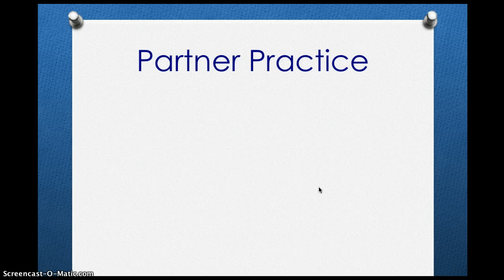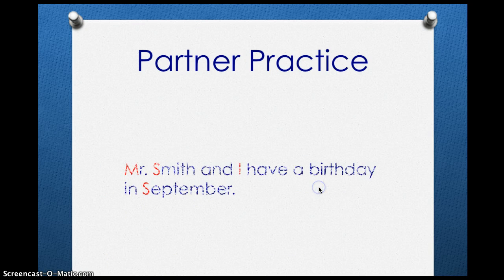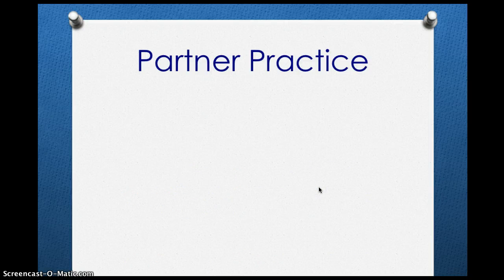Here's your second sentence. In this sentence, I see 4 letters that need to be capitalized. Who wants to help with this one? What letters did you capitalize? Great job! Let's see how you did. Mr. Smith and I have a birthday in September. You should have M, S, I, S, all capitalized. Mr. is the title, Smith and September are both proper nouns, and I because it's the letter I. You guys are doing wonderful.